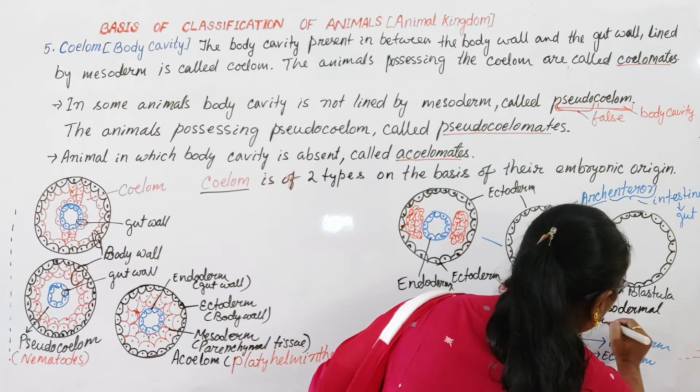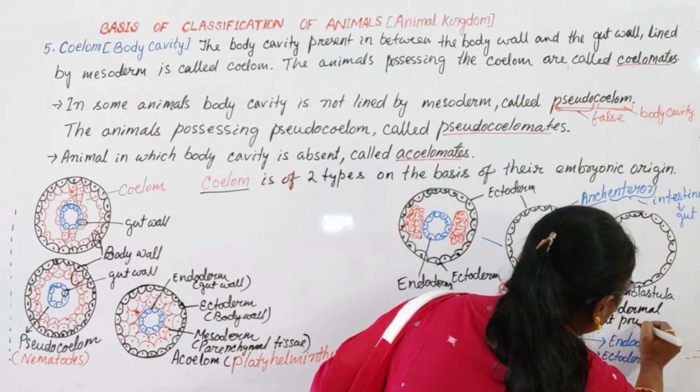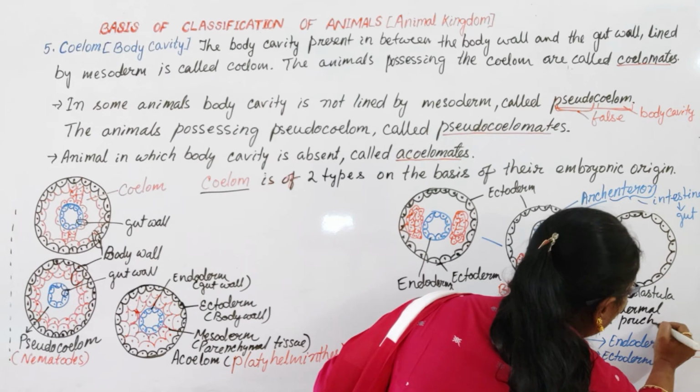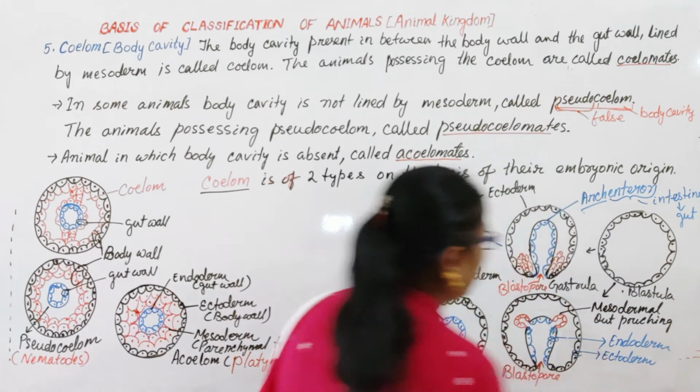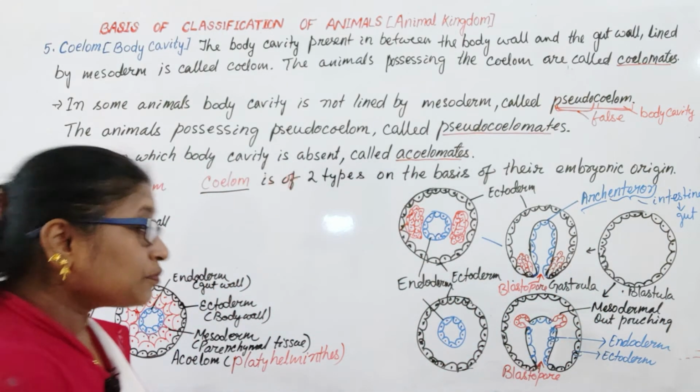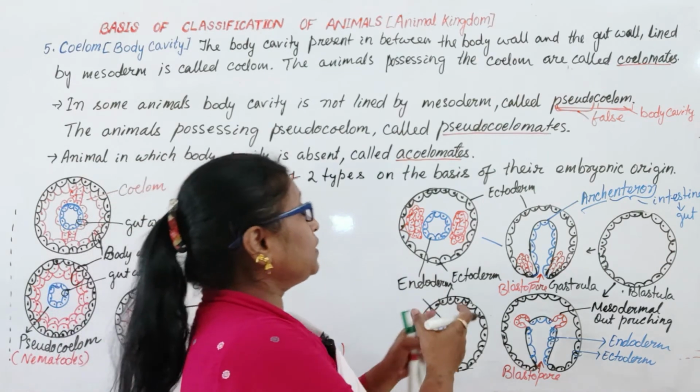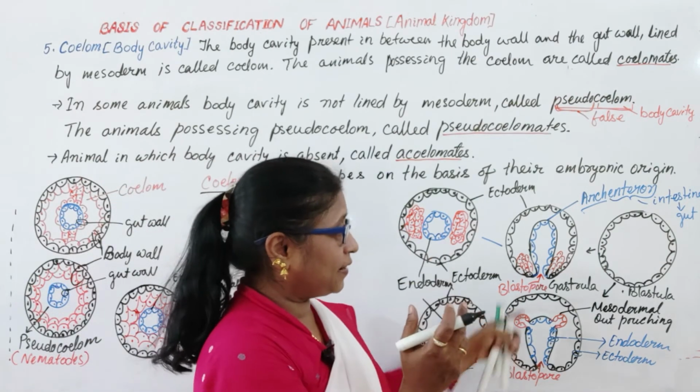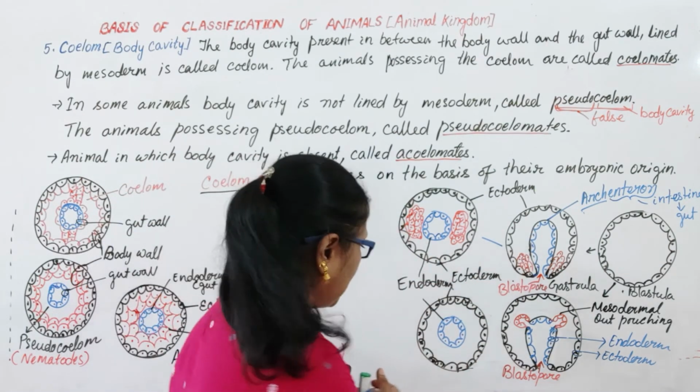Mesodermal outpouching occurs, P-O-U-C-H-I-N-G. Okay, from the archenteron the pouches arise.